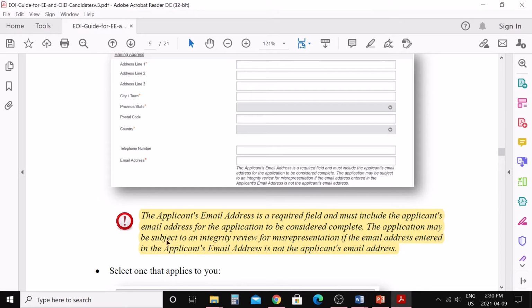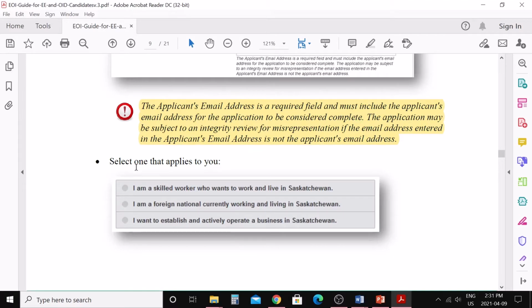The application may be subjected to an integrity review for misrepresentation if the email address entered as the applicant email address is not the applicant's email address. So if you are giving someone else's email address and they figure out it's not the same person, it could be reviewed for misrepresentation. So make sure it is your email, or if someone else is helping you, make sure you are using only one email address all the time.